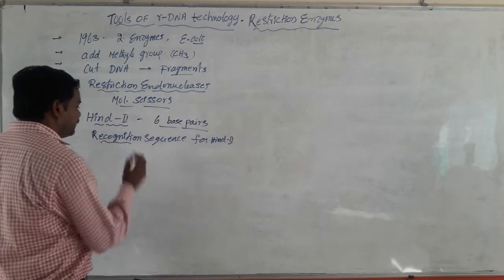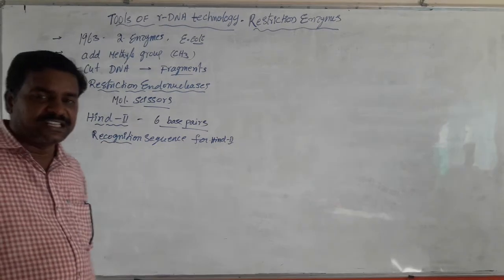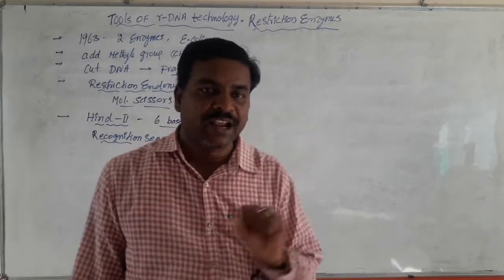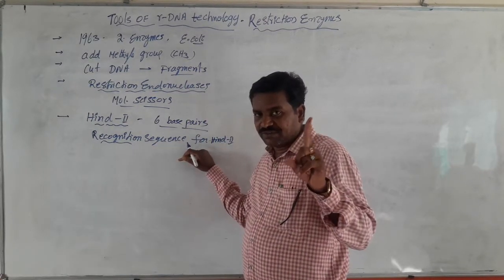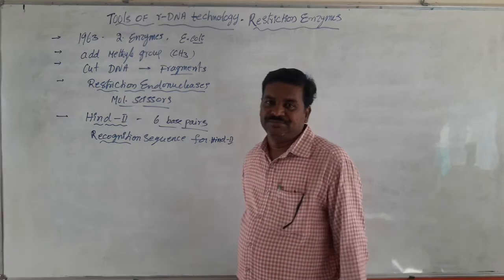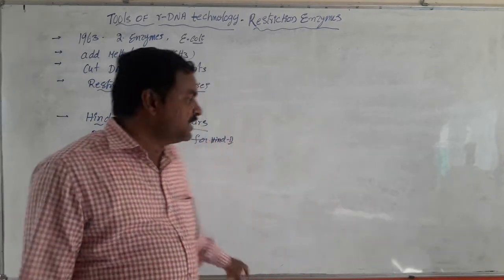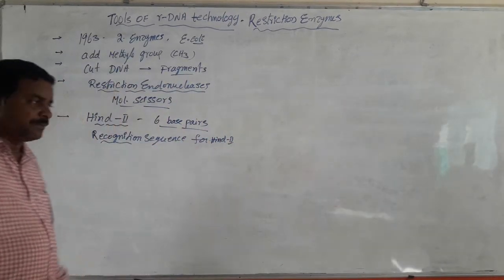This region with the 6 base pairs at which this enzyme cuts the DNA into fragments is called the recognition site for the HindII enzyme.